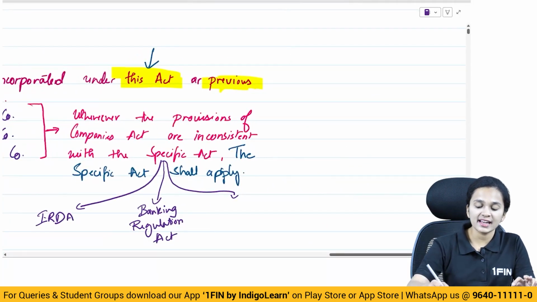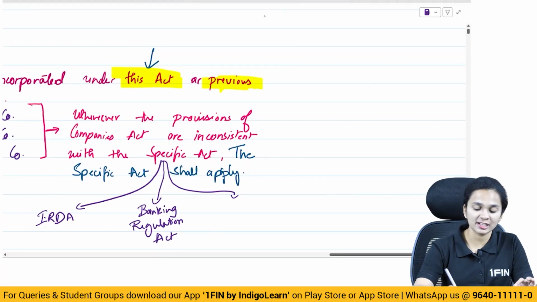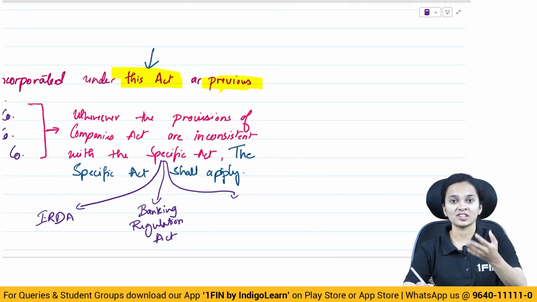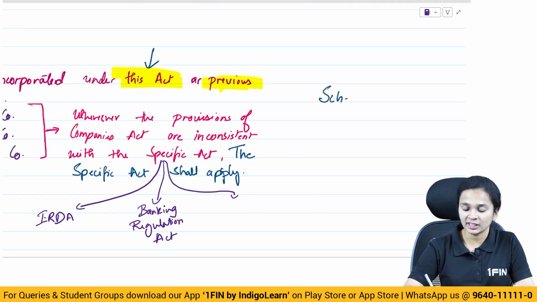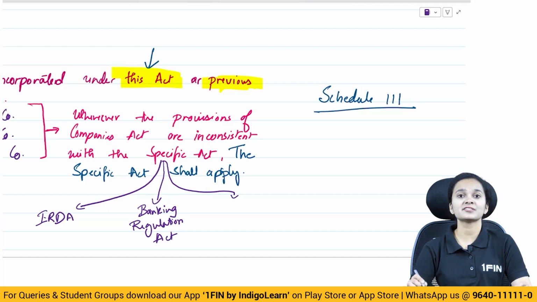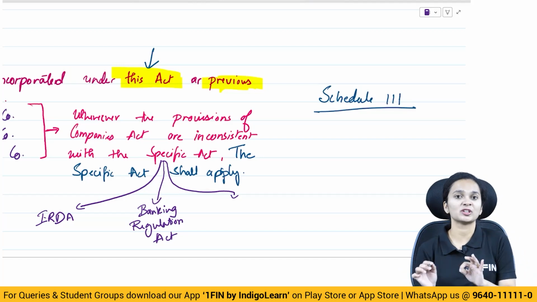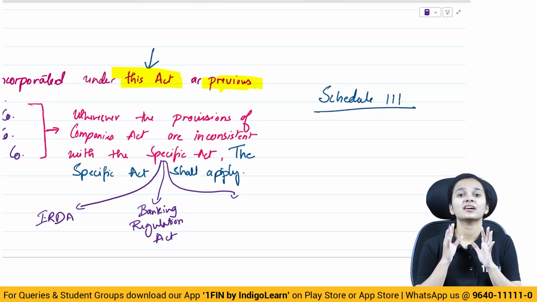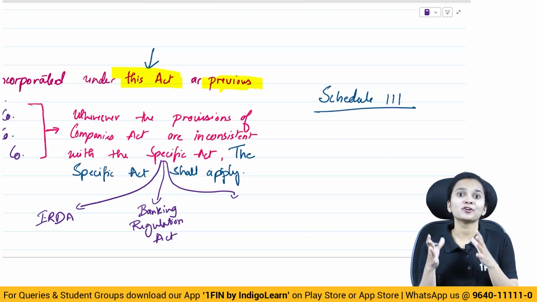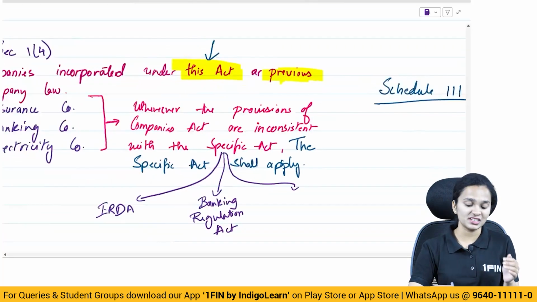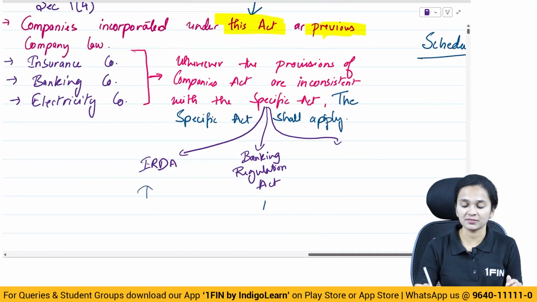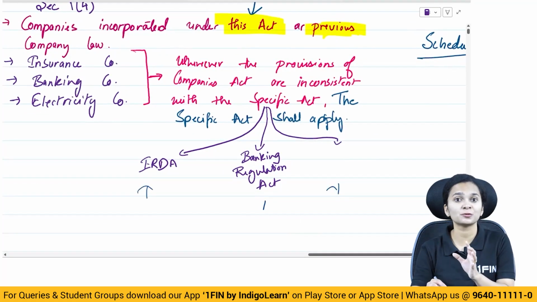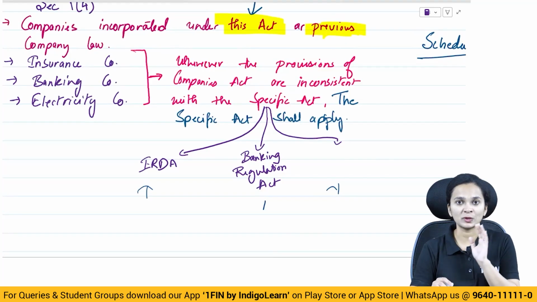See, the Companies Act 2013 says that if you want to prepare your financial statements, profit and loss account and balance sheet, you will have to follow Schedule 3 of the Companies Act. Schedule 3 has to be followed by companies whenever they have to prepare their profit and loss account and balance sheet. However, the format of profit and loss account and balance sheet of these companies, insurance, banking and electricity, have been specified in their specific acts as well. And it is different from what has been given under Schedule 3.